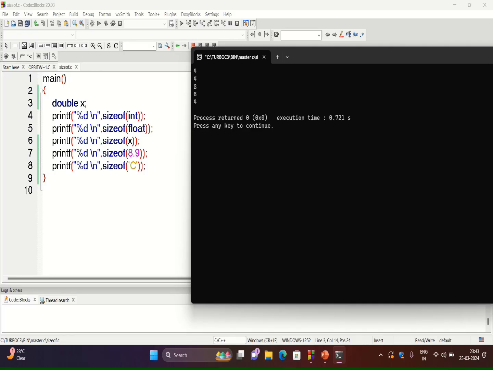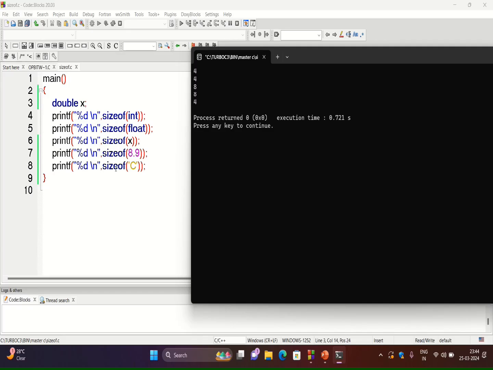In the next line, sizeof 8.9. Here the operand is a constant value and every real constant is by default considered as a double data type. Therefore this 8.9 will require the same memory size which is required for the double data type. So sizeof 8.9 will display the value 8.